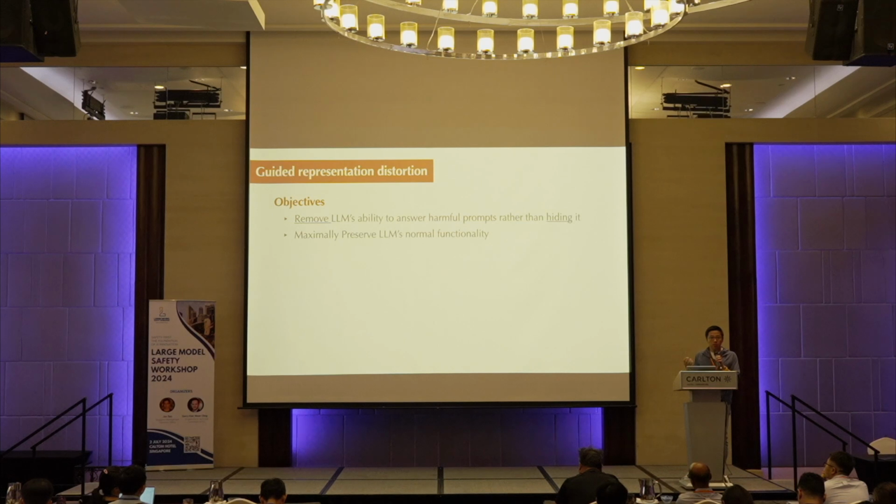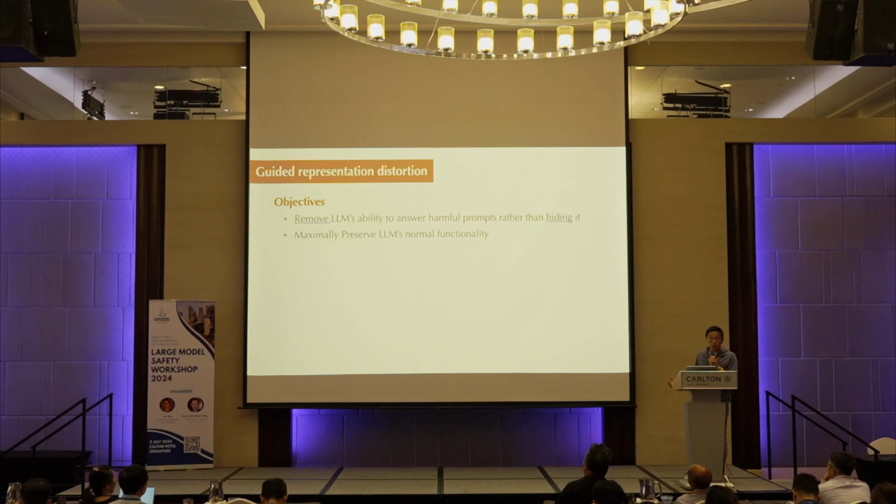We try to ask the model to give non-informative answers, right? So when an attacker asks the model to answer some harmful questions, it will not say, oh, I'm sorry, I cannot answer, but it will maybe just babble about something, right? And I think that way still protects the model from malicious use.